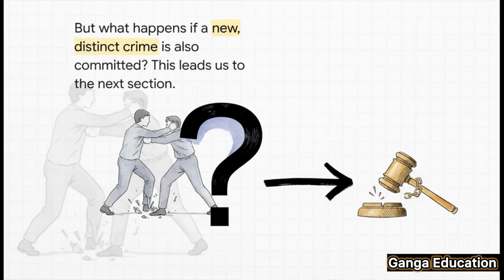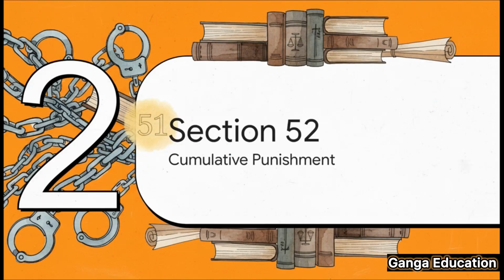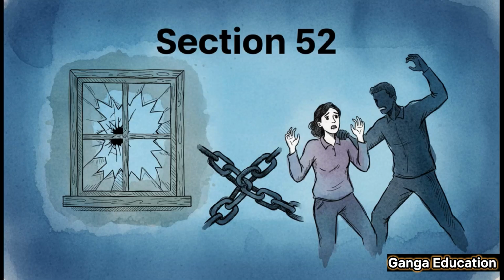Okay, so that raises another question. What happens if, along with the act that was abetted, a completely new and separate crime is also committed? Well, this situation leads us straight to our next section. And that's where Section 52 of the BNS comes in. This section takes the principle of Section 51 a step further and provides for cumulative punishment for any additional acts that are committed. So let's now formally examine this provision.